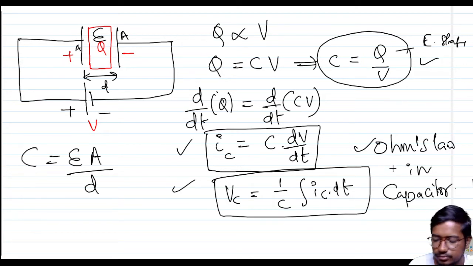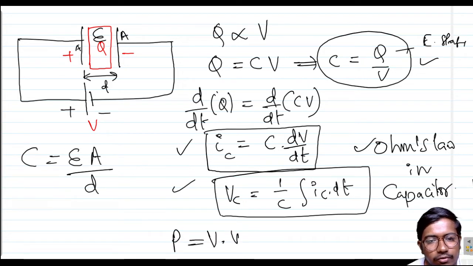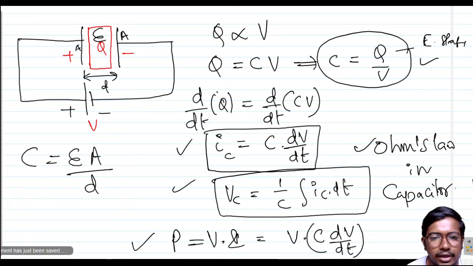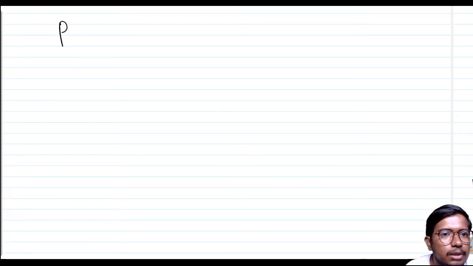Now take the power equation. Power is equal to V into I. The product of voltage and current gives the power quantity, as I already explained. So V into I, where I is equal to C into dV by dt. So P is equal to V into C dV by dt.